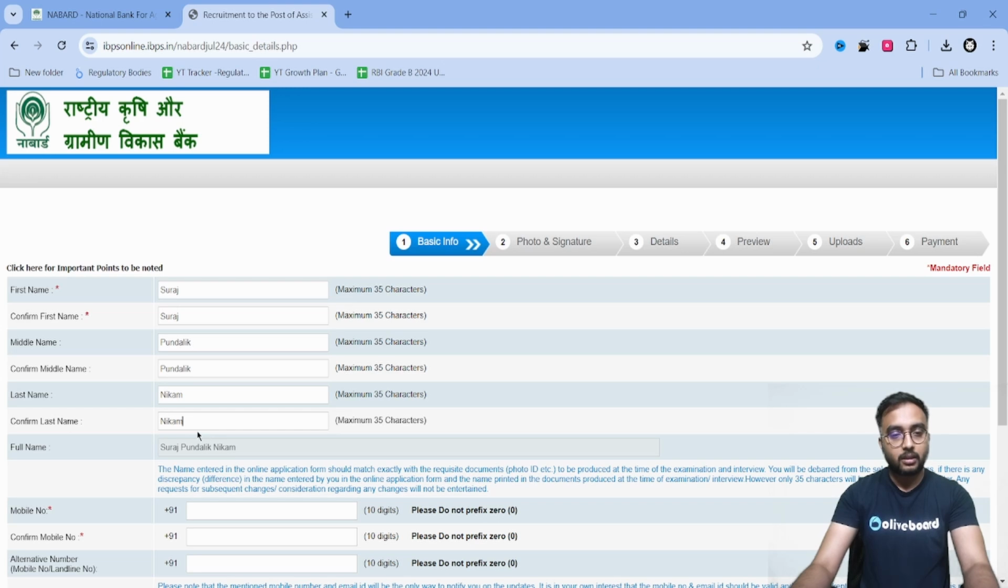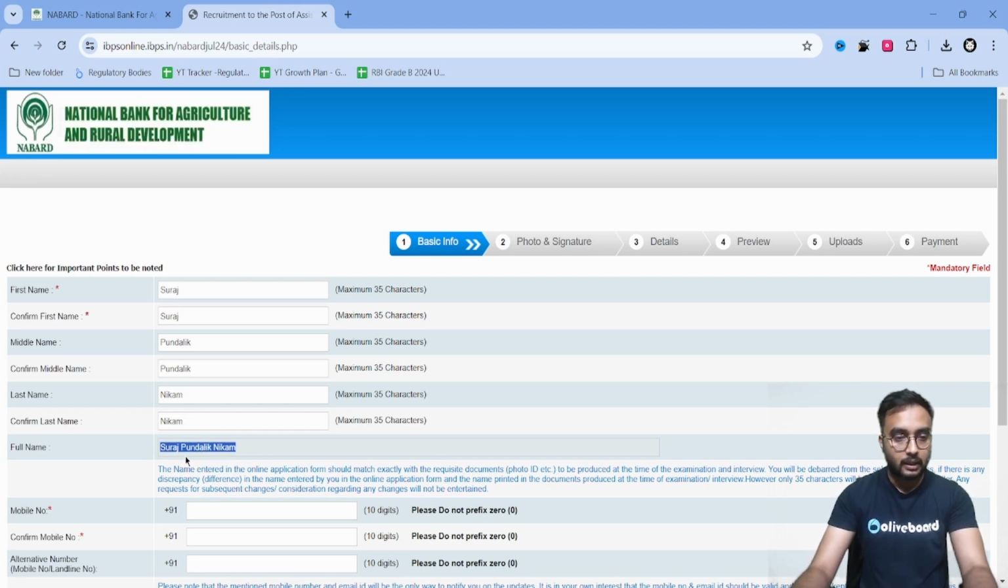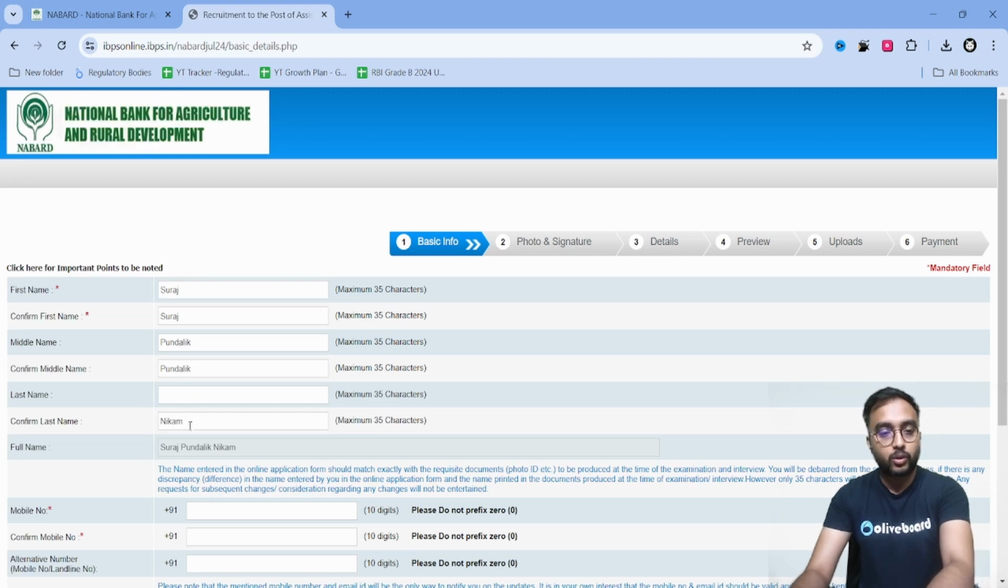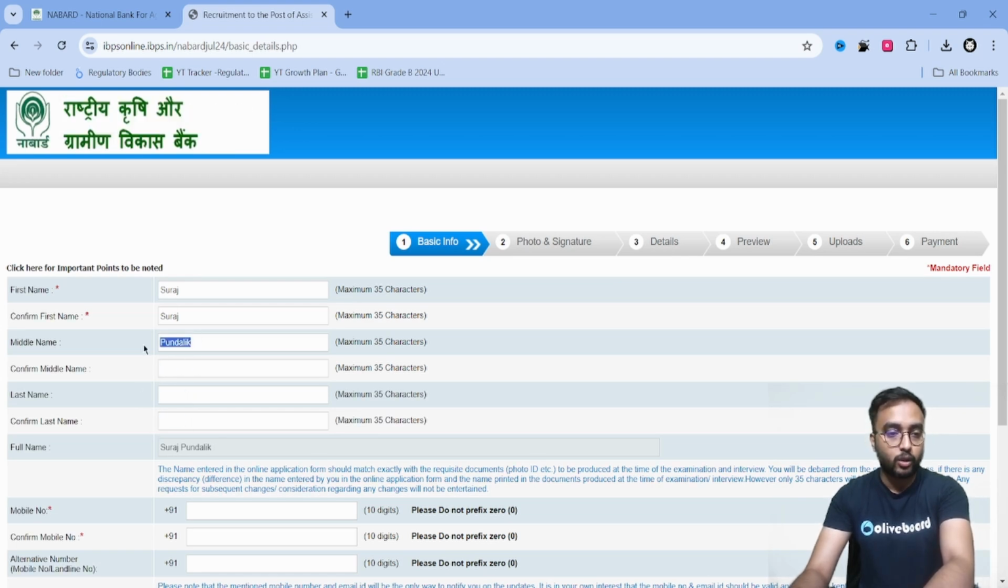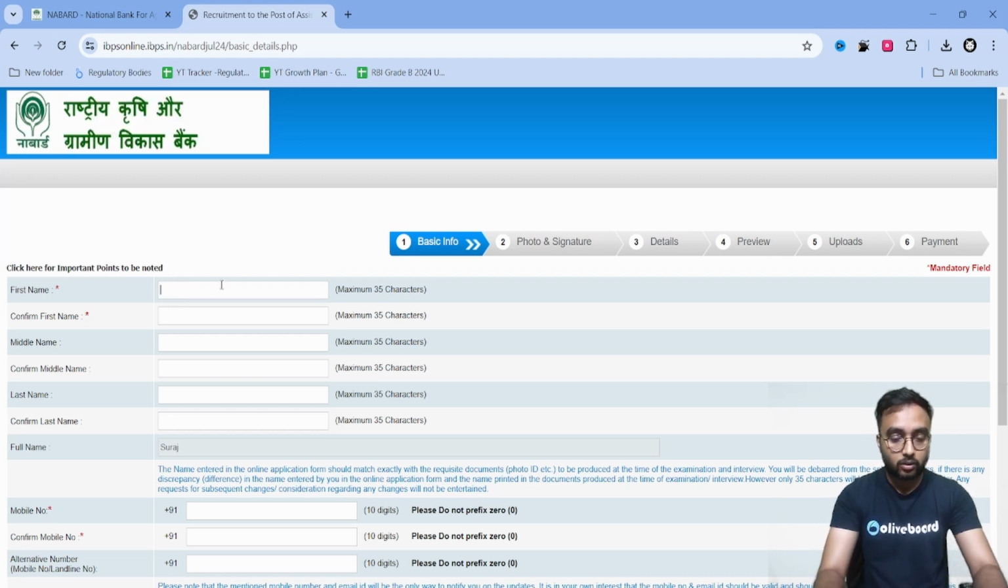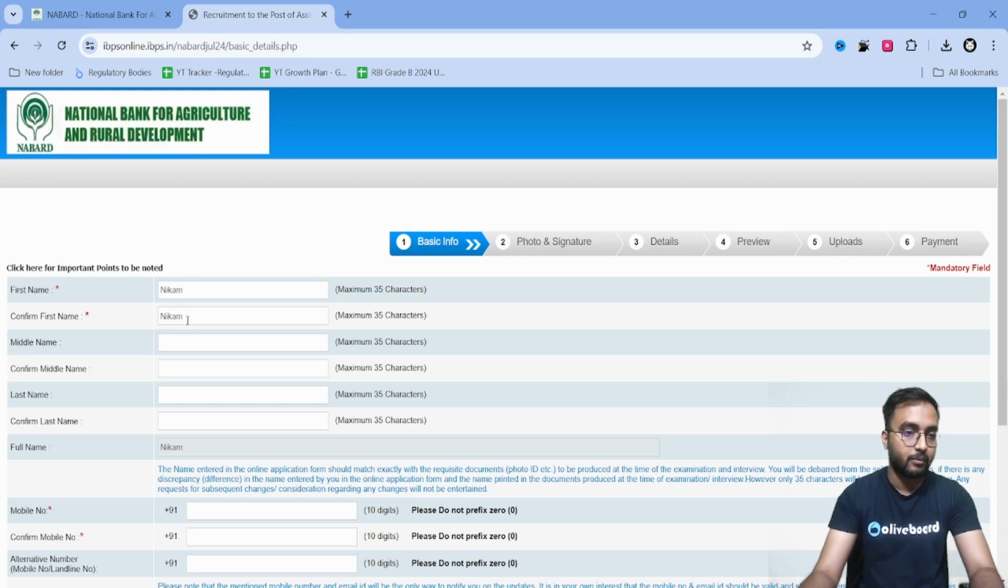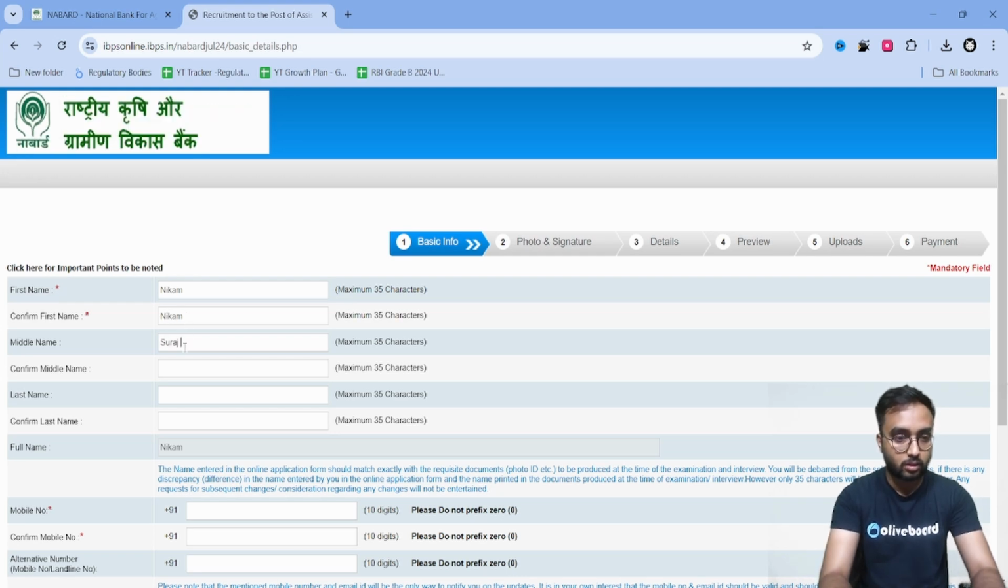One more thing, guys: here the name is a very important instruction. For example, look at it, this name should match exactly the name on your documents. And this is not the name on my documents. So give your name in the same order as on your documents. My first name here is Nikam, which is my surname, then it's Suraj. This was very important, that's why I'm pointing it out.